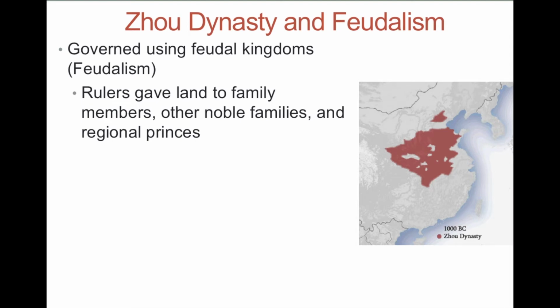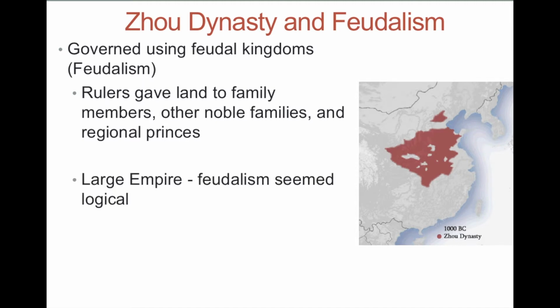The ruler, the emperor in this regard, would give land to the most important people or allies within his government, and they would be charged to protect the land for the emperor and run it. But all of this, understand, is based on loyalty. We use the feudal system because it's the easiest way to make sure everyone is involved. But if your loyalty breaks down, if people are unsatisfied with what's going on, then it's going to fall apart.